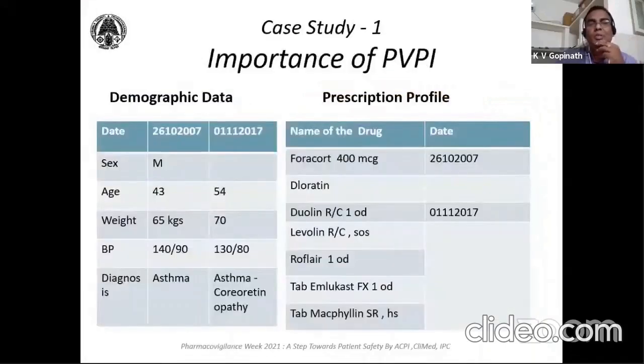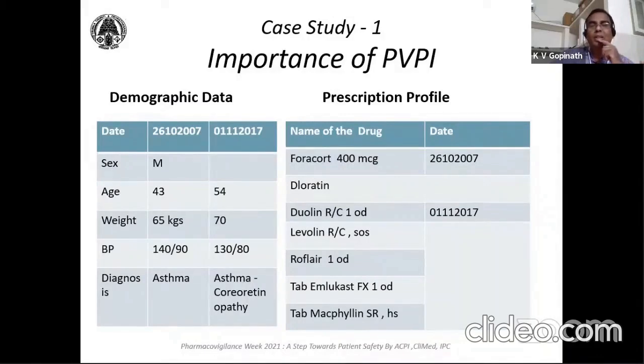Now I am going to explain the importance of PvPI by showing one severe reaction and one mild reaction. For example, this patient came to me in the year 2007. He was about 43 years old in 2007. He is a known asthmatic patient.